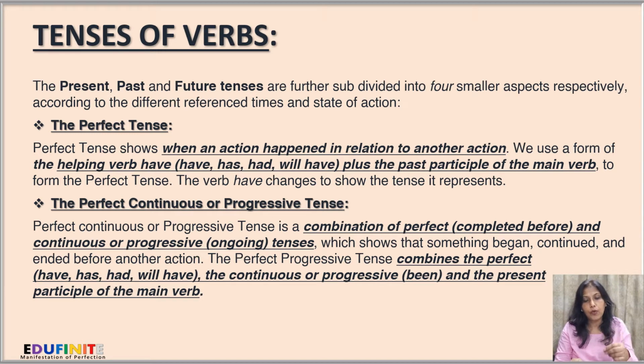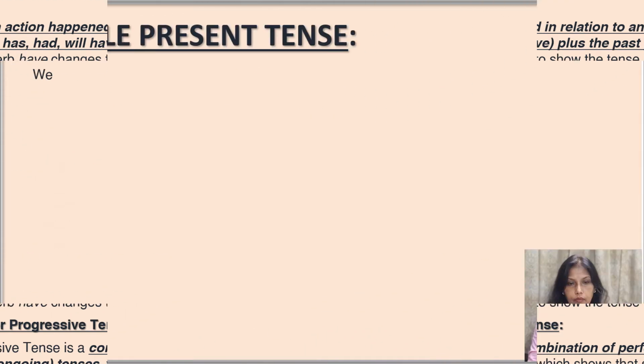The perfect progressive tenses combine the perfect, that is have, has, had or will have, with the continuous or progressive, that is been, and the present participle of the main verb. That is how the perfect continuous tense is formed.